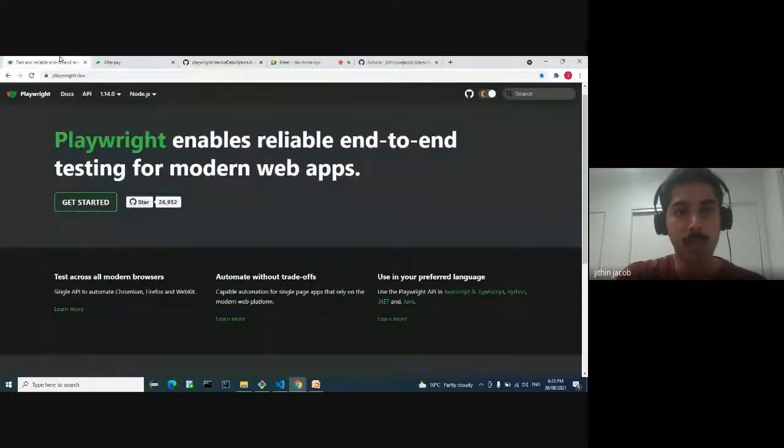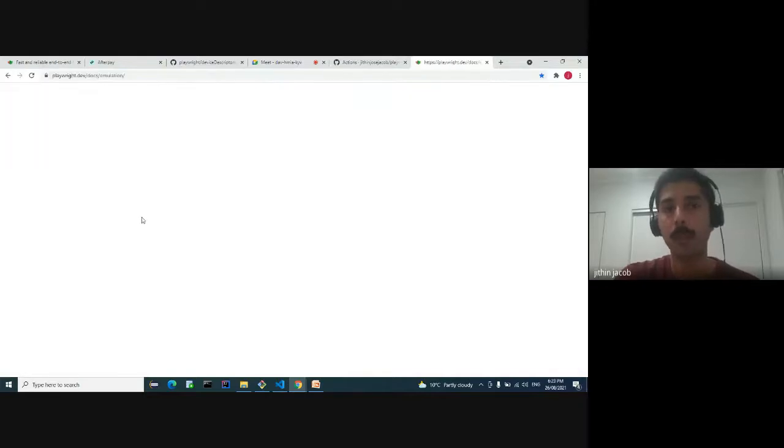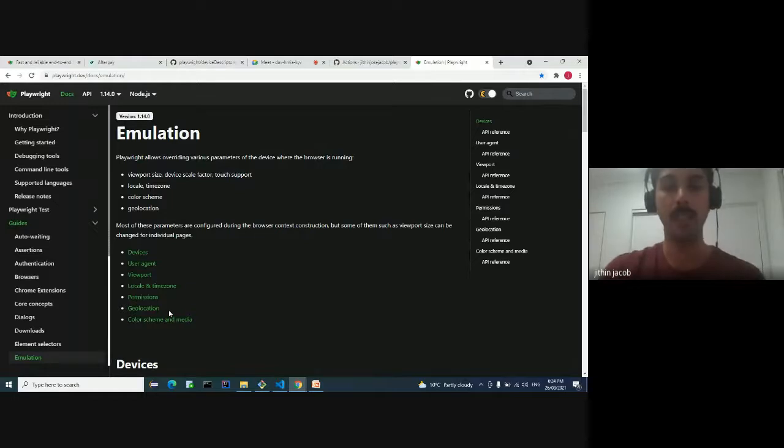And it's not only device emulation. We can override some device-related parameters as well, like color scheme, locale, or time zone. So you can have a look through the emulation section and understand what all parameters we can override using this device emulation feature.